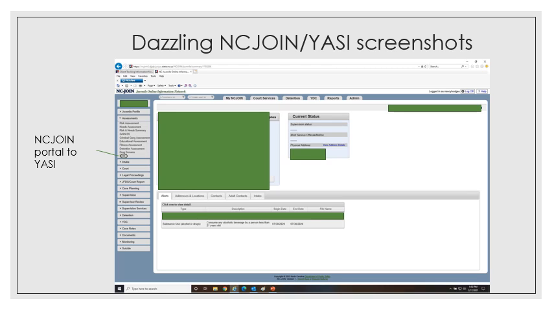This is a screenshot of the NC Join juvenile profile. You click on assessments. If you're a court counselor, you roll down, you will see YASI. It's circled there. When you click on that YASI icon, it takes you to another screen. If there have been previous YASI assessments in the system, they'll be listed there. If not, there's going to be a create assessment link there for you to be able to get started. When you press that link, it basically directs you out of NC Join and over into Caseworks, which is the software that the YASI assessment is found in.